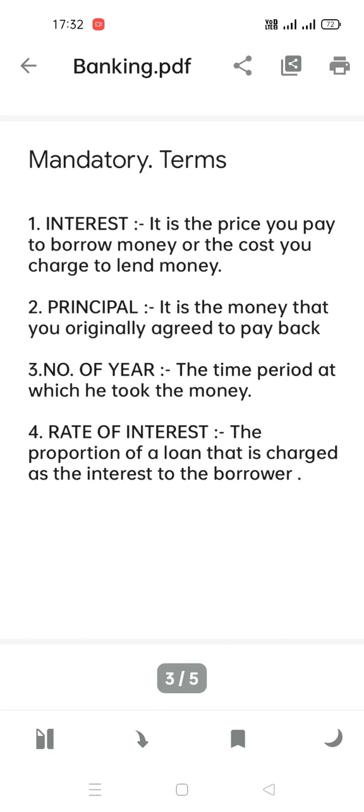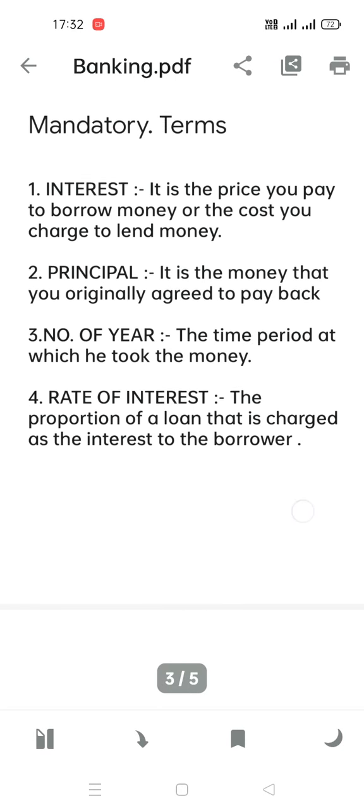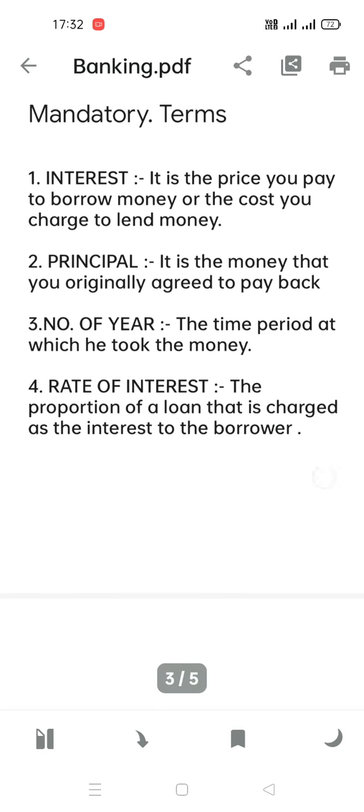So what is the rate of interest? It is the proportion of a loan that is charged as interest to the borrower. So these are four important terms. I hope you already have an idea of these terms, so let's move on to the next thing.